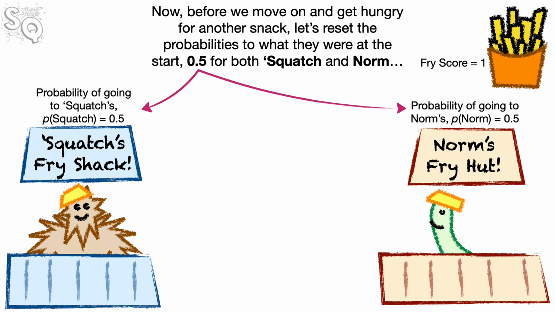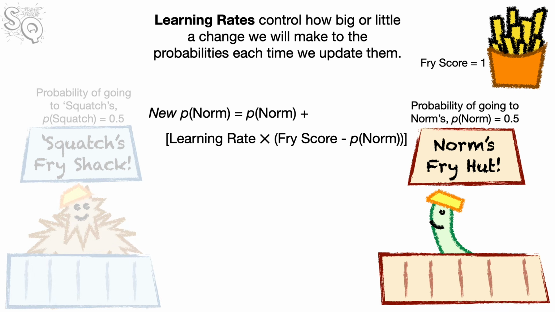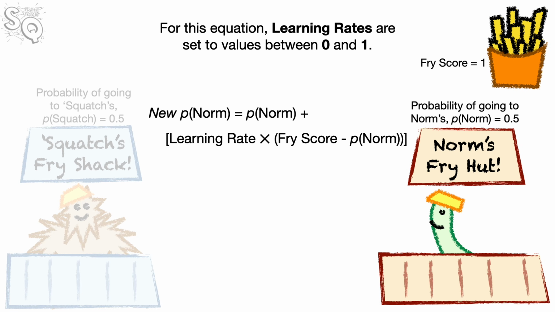Now, before we move on and get hungry for another snack, let's reset the probabilities to what they were at the start, 0.5 for both Squatch and Norm, and talk about the learning rate. Learning rates control how big or little a change we will make to the probabilities each time we update them. For this equation, learning rates are set to values between 0 and 1.